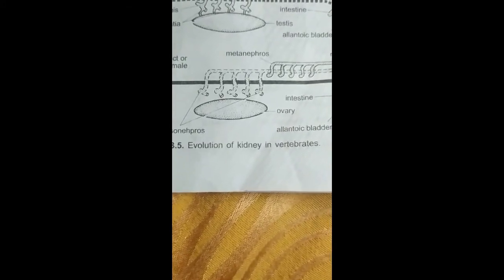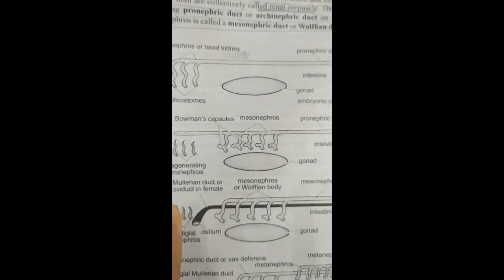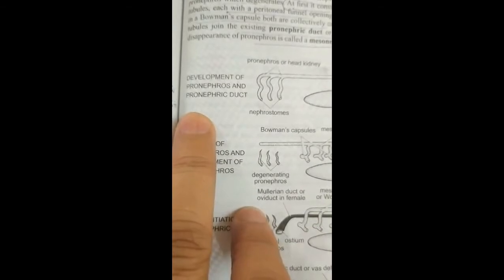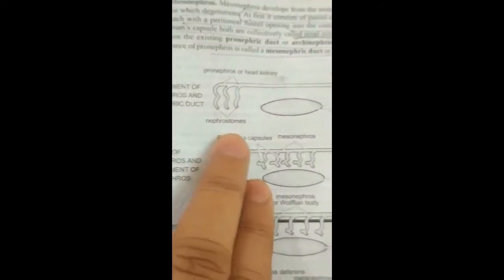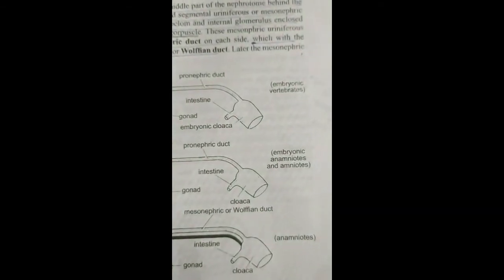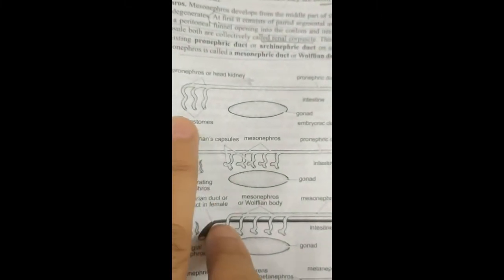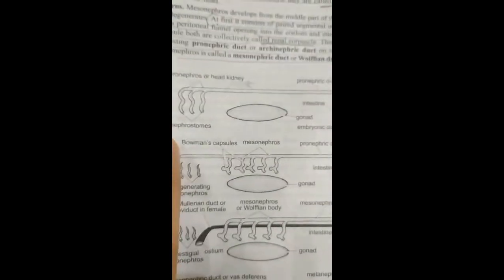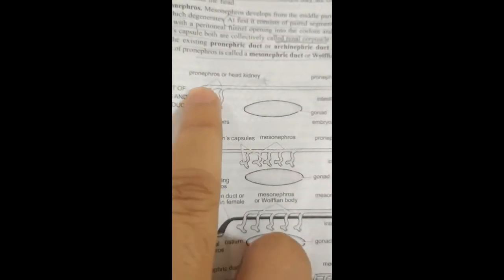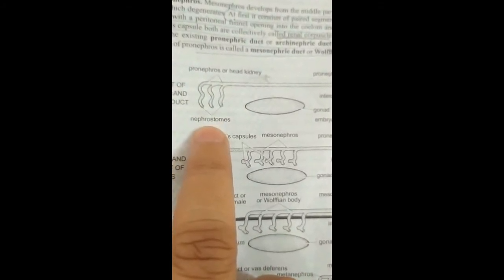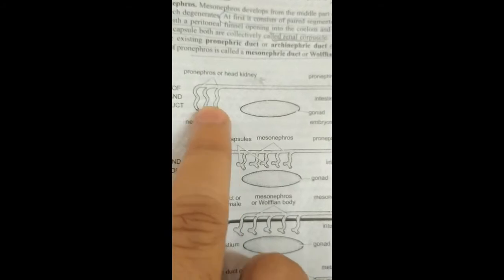Now coming to the evolution of kidneys in vertebrates. Through this diagram, this is the development of pronephros and pronephric duct in embryonic vertebrates. So what happens in embryonic vertebrates? We know that this entire part is given rise by the nephrotome. This is the anterior-most part of the nephrotome, which is giving rise to the nephrostomes, and these are the pronephros.